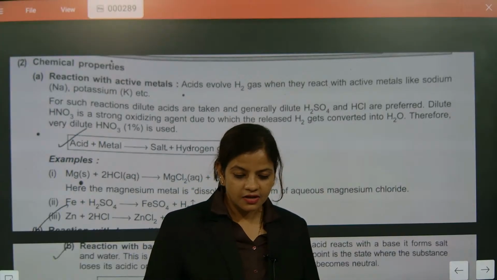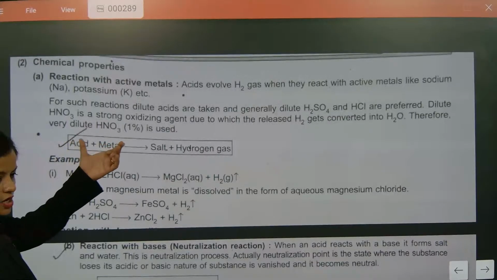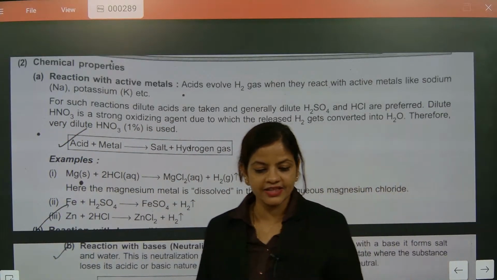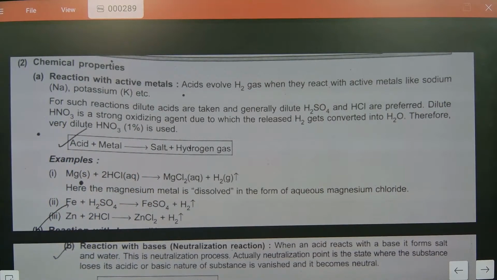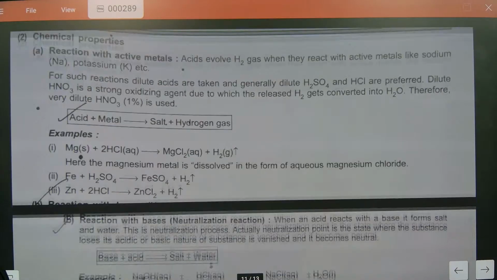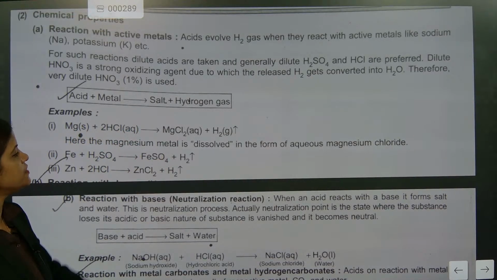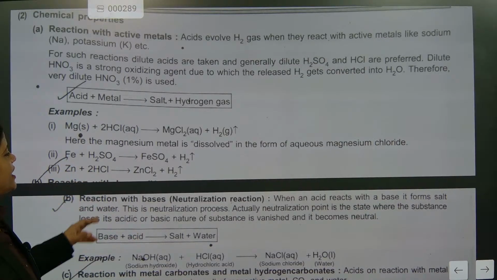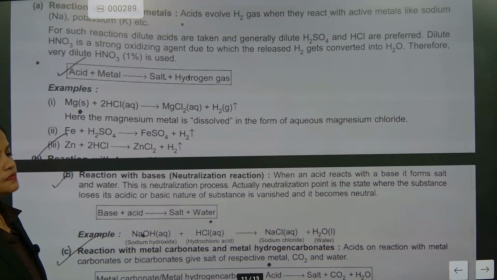What is the reason behind it? The reason behind it is the oxidizing agent, and that's what I have discussed. Everybody understood? Now magnesium will react with HCl. What is it making? Iron, zinc.